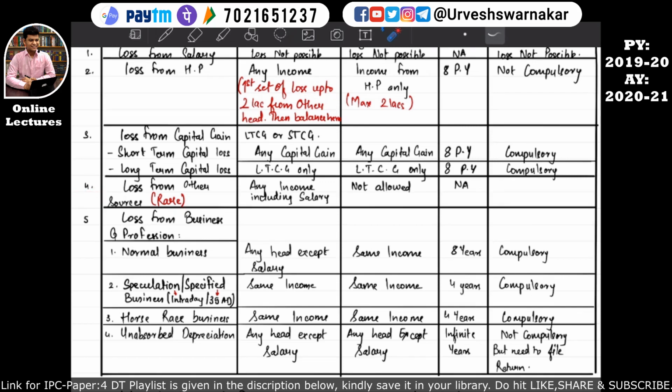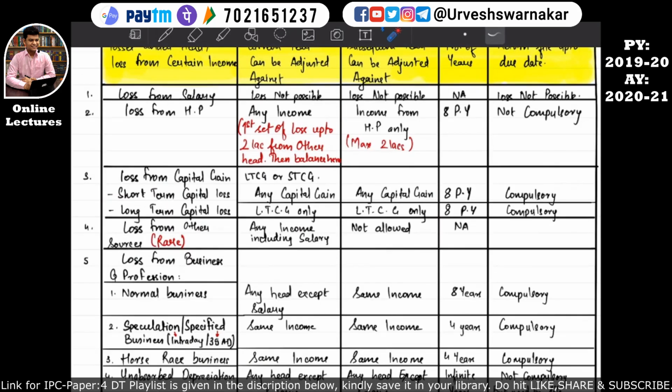Losses from other sources. So that means we have completed 3 heads. If there is a loss from salary, what we have to do? Then we have studied if there is a loss from house property, against which income it can be set off in the previous year as well as the subsequent year, and for how many years that loss can be carried forward if the loss is not 100% set off in the previous year. Then we have studied loss from capital gain. If there is a loss from capital gain, against which income it can be set off in the previous year, but if it is not set off 100% in the previous year, it can be carried forward to the subsequent years. For how many subsequent years? 8 subsequent years, and against which income it can be set off, that also we have studied.